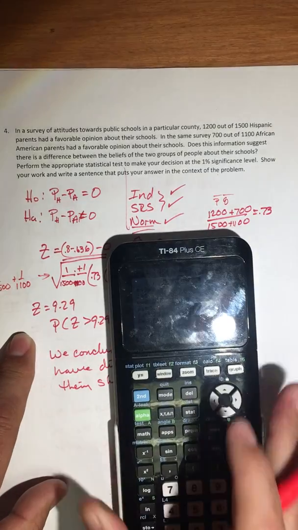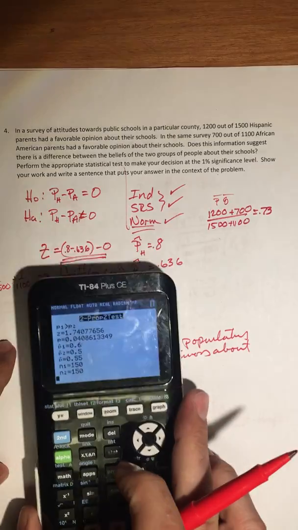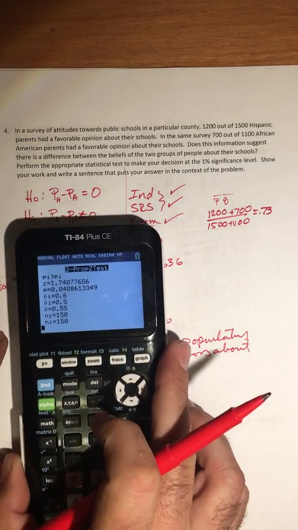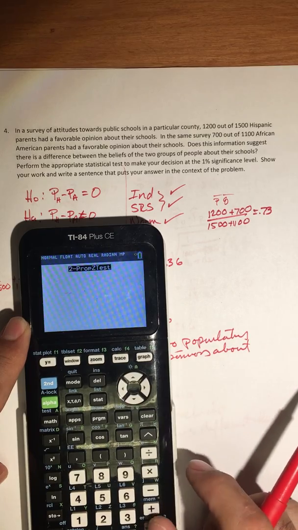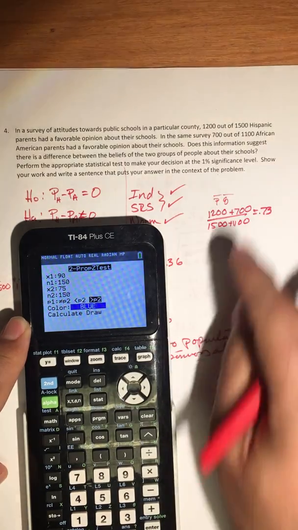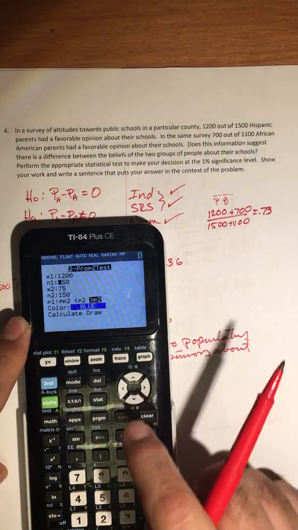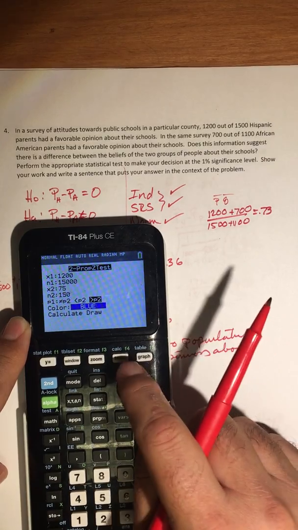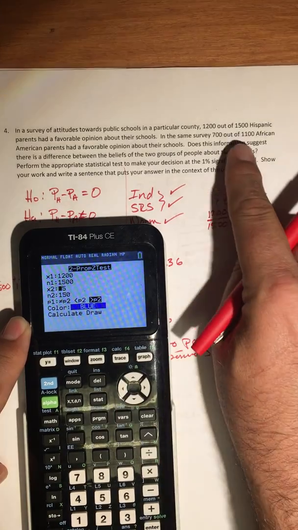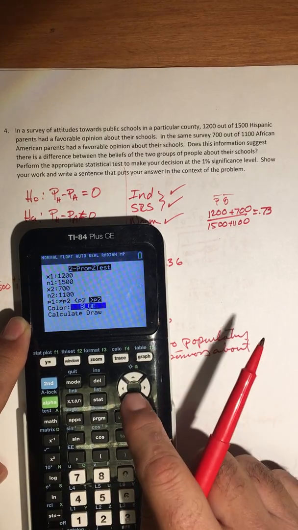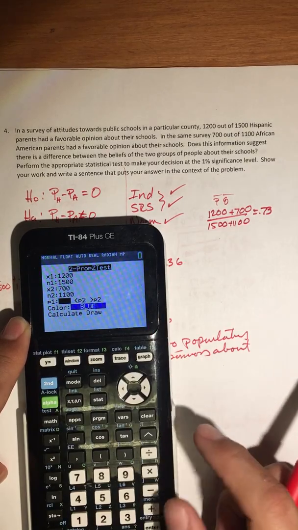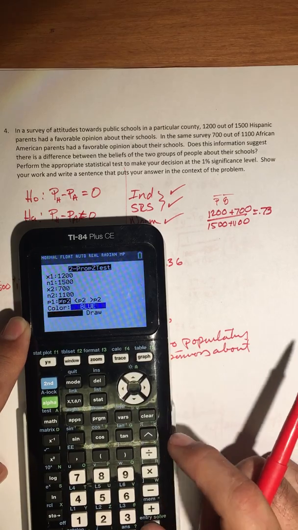So we're going to go stat, test, proportion z-test, and there were 1,200 out of 1,500, and for the other group there were 700 out of 1,100, and we were doing a two-tailed test, and we calculated it out.